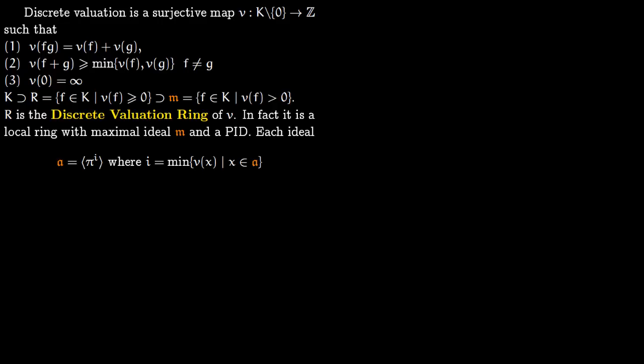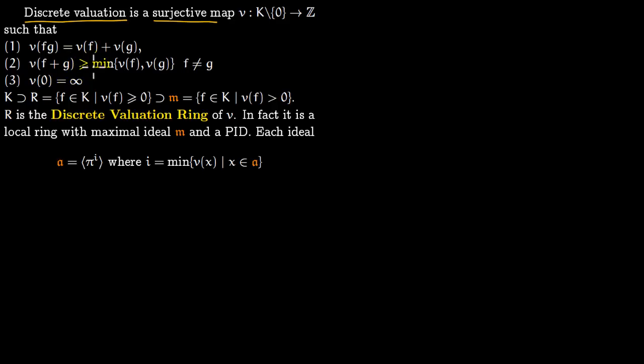Let us talk about discrete valuation rings. So first we start with discrete valuation. So a discrete valuation is an onto map from a field k without 0 to the integers. This map is such that valuation of f times g is valuation of f plus valuation of g.